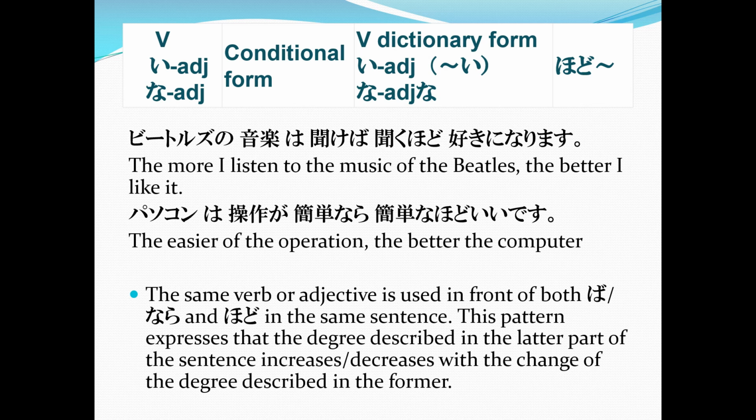Wakarimashita, everyone. You use this when you want to state that the more you are doing something, the more you are liking it. But remember, we use the same adjective or verb in front of ba or nara and in hodo. Ba is for verbs and i adjectives, and nara is for nouns and na adjectives.